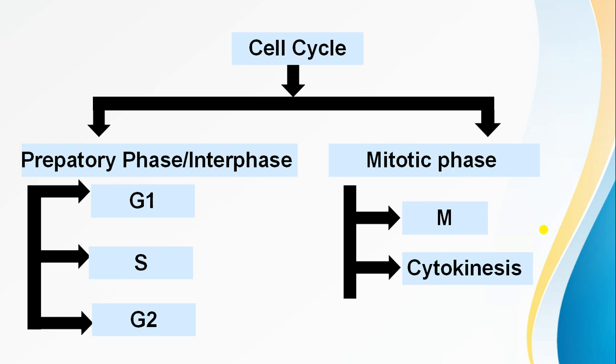The cell cycle is divided into two main phases. One is the preparatory phase, which includes the G1 phase, S phase and G2 phase. The preparatory phase is also known as interphase. So friends, why do we call it a preparatory phase? Because here the cell prepares itself to carry out mitosis or cell division. And the second phase is known as the mitotic phase, which includes mitosis and cytokinesis.